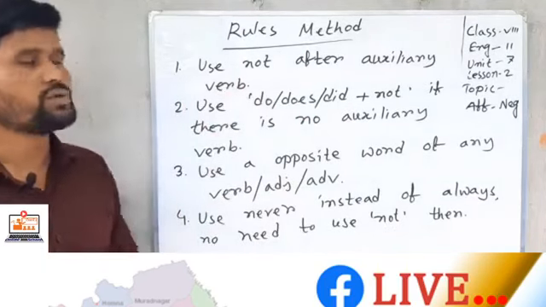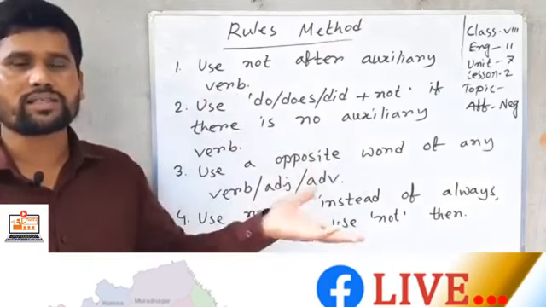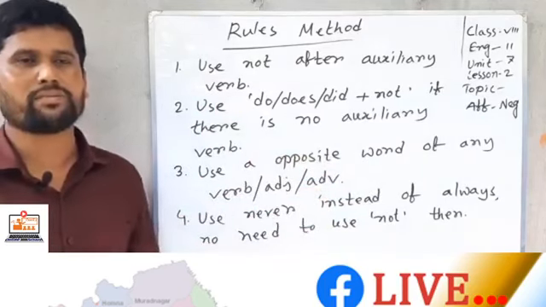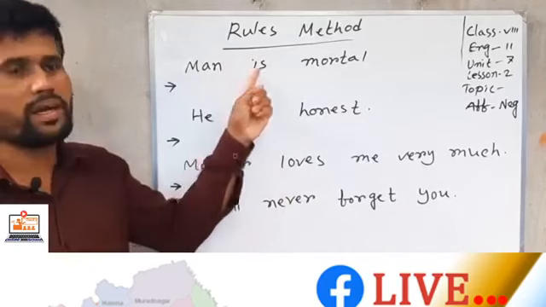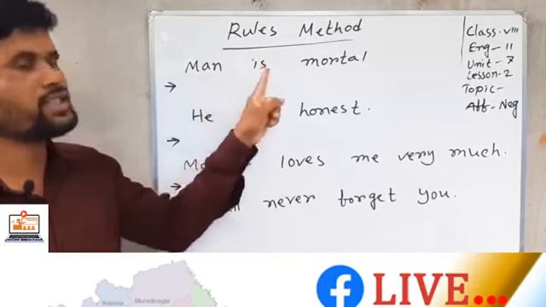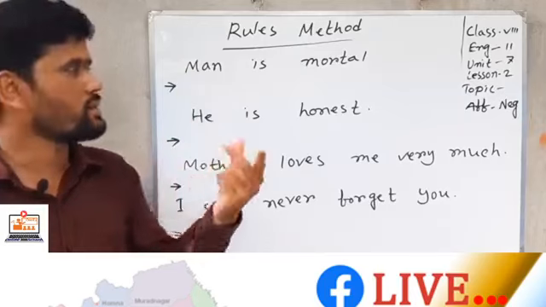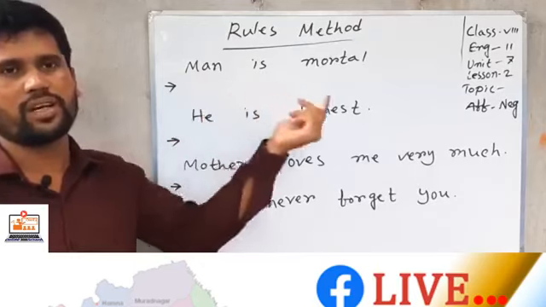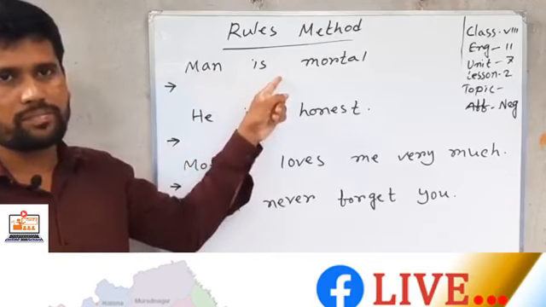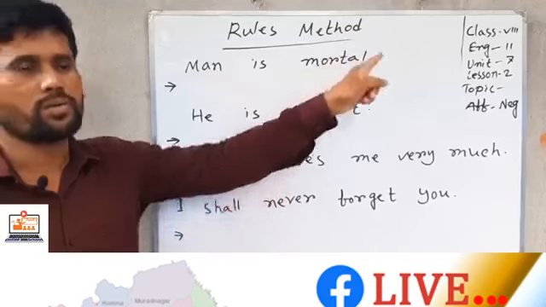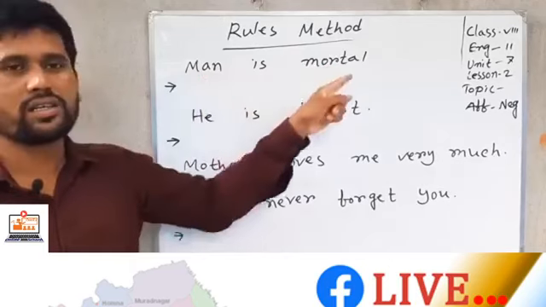So by following the rules method, you can change affirmative to negative when you don't find the words where I use the replacing method. So according to the rules method, first you need to use not after an auxiliary verb. So man is not, and the second work, just doing two things, you can change affirmative to negative or negative to affirmative. First you can use not after the auxiliary verb, and then you can use the opposite word. Mortal, and its opposite word is immortal. So man is not immortal.